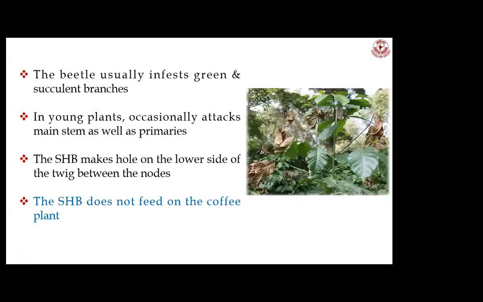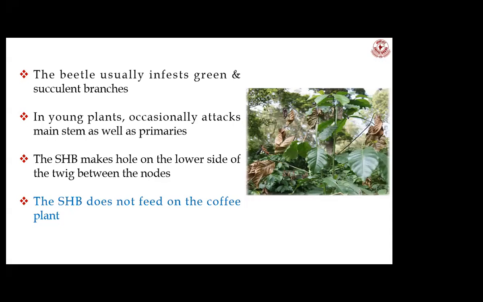So now there is a talk about the management of shot-hole borer. When you look at the shot-hole borer, this beetle usually infests the green and succulent branches. In young plants, sometimes it may attack the main stems also. If you notice the shot-hole borer infestation in the field, you can see a small hole on the lower side of the twigs.